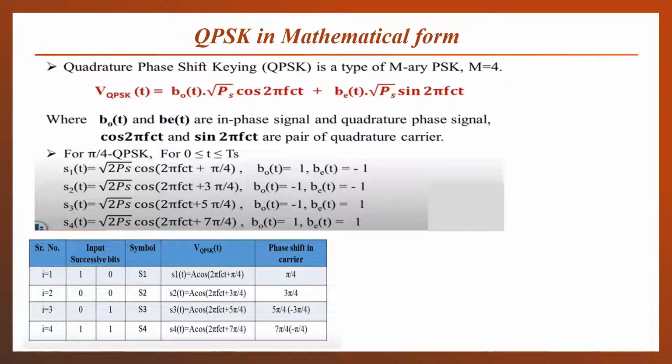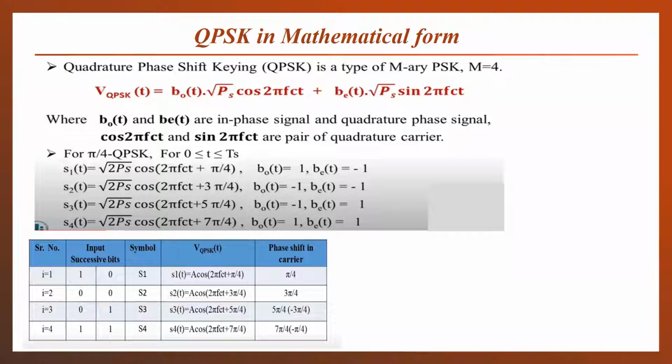What is the in-phase signal, as written in earlier slides? The bit sequence provided to the cosinusoidal signal is called the in-phase signal, and the bit sequence provided to the 90-degree phase shifted carrier signal, that means the quadrature phase shifted carrier, or we can say the sinusoidal signal, is termed the quadrature phase signal. Cos 2 pi fct and sin 2 pi fct are the pair of quadrature carrier signals.